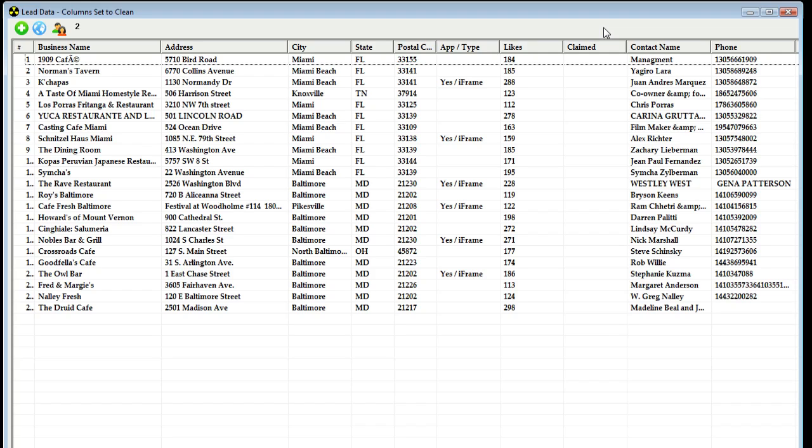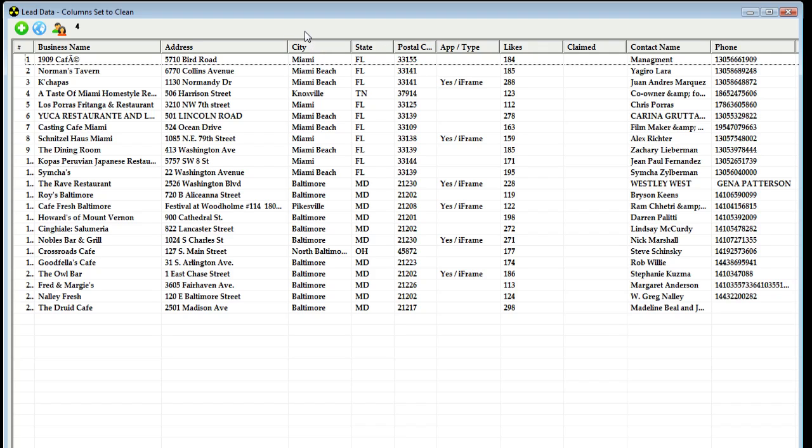So if you notice you have this green bar and it doesn't appear to be moving, give it a few moments or a few minutes to complete based on how many leads you might have. That's how you use the grid controls. You just simply left click on any column that you're looking to work with and then right click.